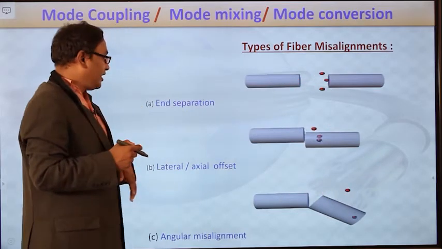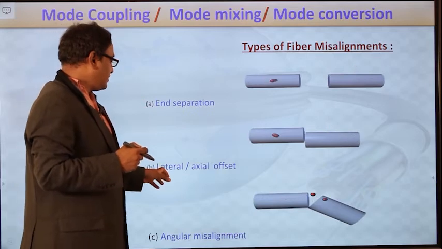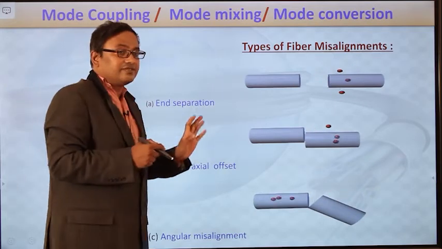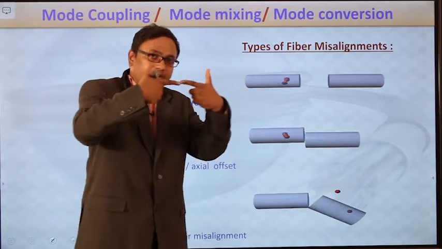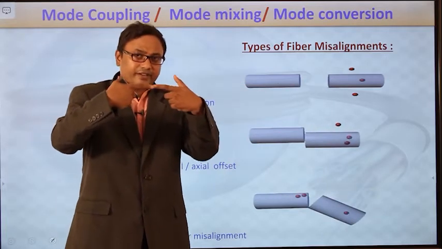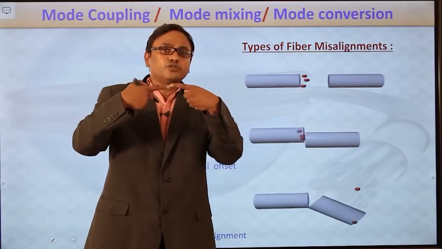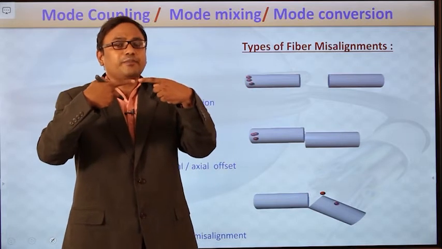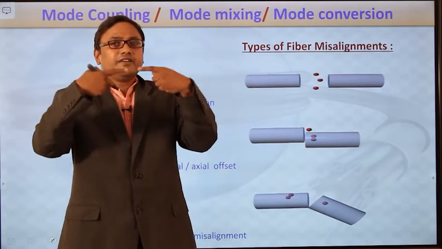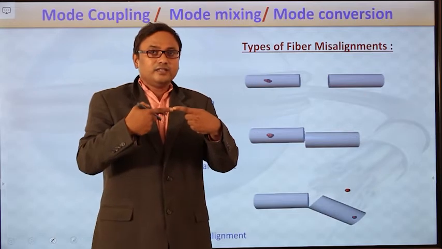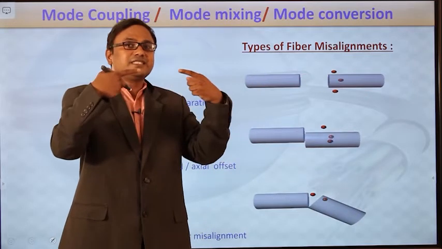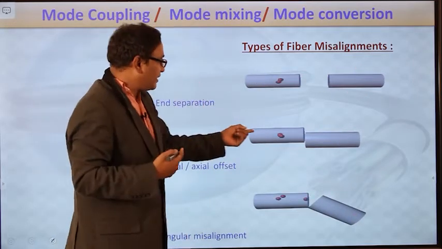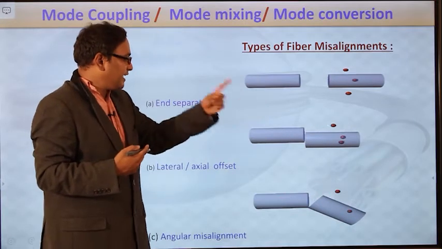And the second irregularity is either the lateral offset or axial offset. That means here two optical fiber cables are connected, but if these two optical fiber cables are not connected properly, if there is an axis misalignment, if the fiber axis is deviated from its straightness, then in that particular case, just observe this second visual.